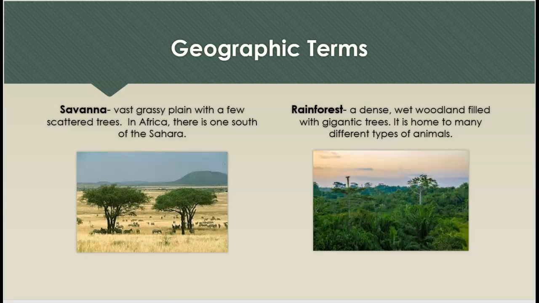Geographic terms. Savanna is a vast grassy plain with a few scattered trees. In Africa, there is one south of the Sahara. Rainforest, a dense, wet woodland filled with gigantic trees. It is home to many different types of animals.